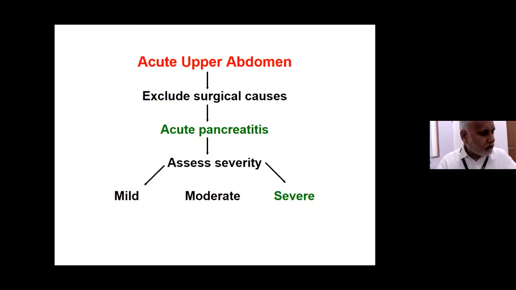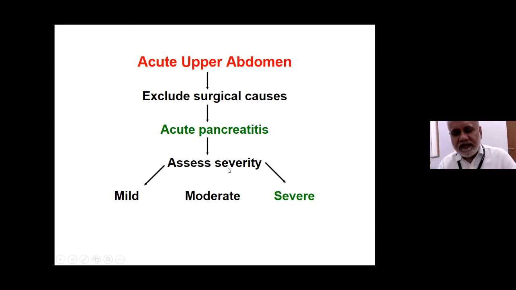So I would like to end up and summarize by saying that acute pancreatitis is an acute upper abdomen. But both clinically and on investigations, you must first rule out a surgical cause like a peptic ulcer perforation or a mesenteric vascular accident, which require early and immediate surgical intervention. Otherwise, the patient would have morbidity and mortality. Then comes the diagnosis of acute pancreatitis, which is clinical, biochemical, and imaging.